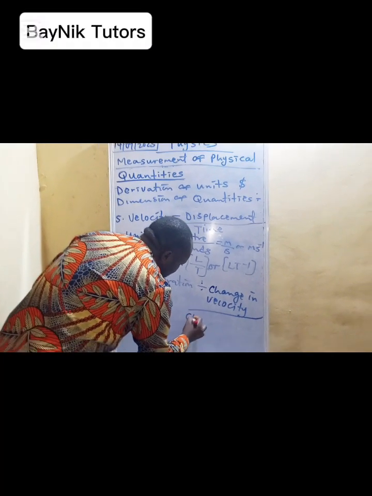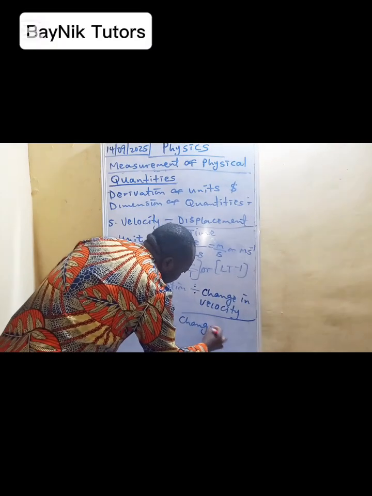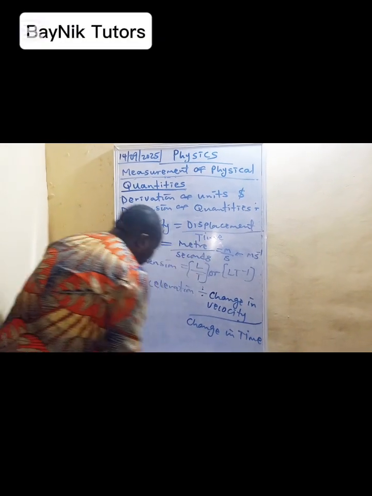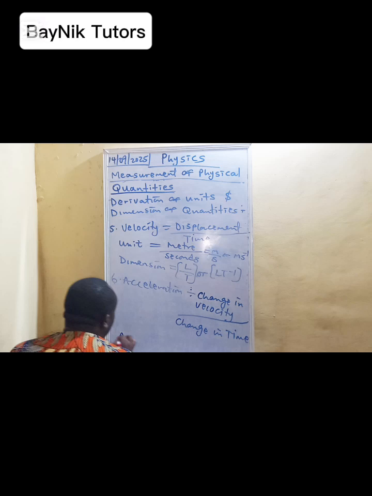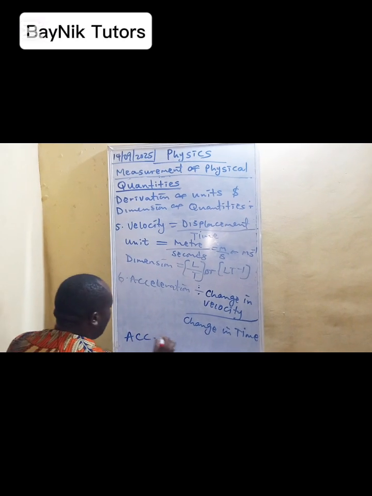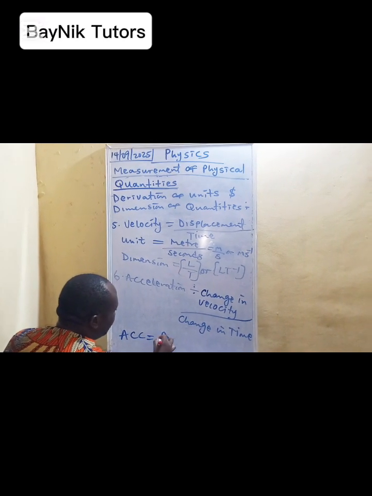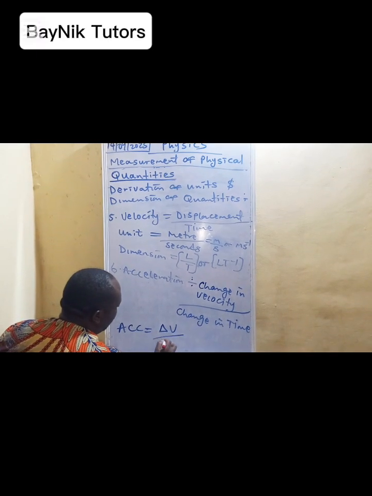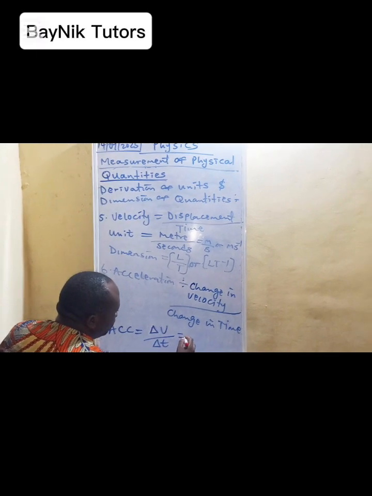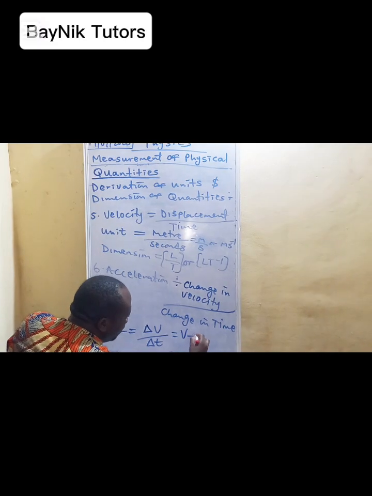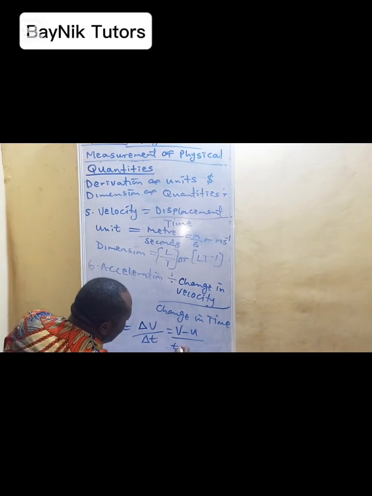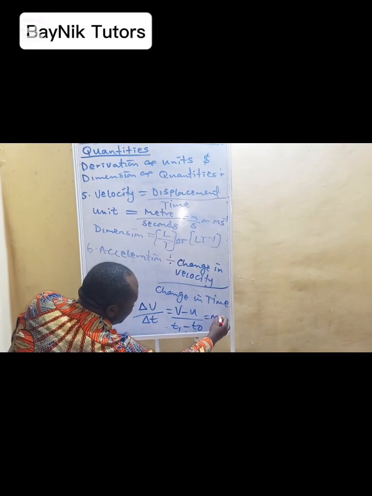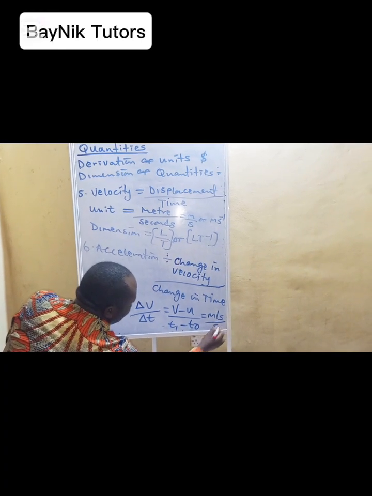Over change in time. So you can see acceleration symbolizes change, something like a delta sign: change in v over change in t, which means we have final velocity, initial velocity, final time, initial time. So it's denoted with meter per second divided by second.